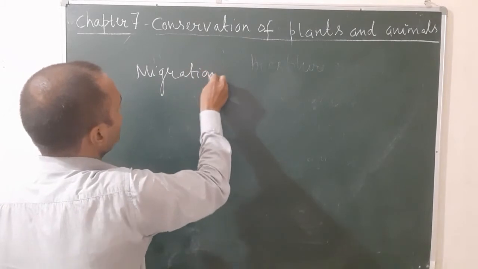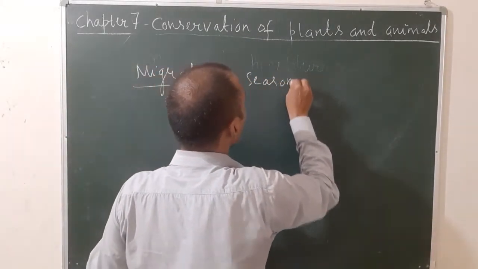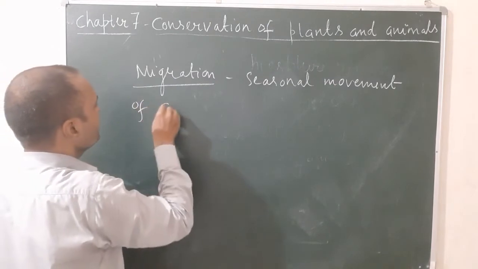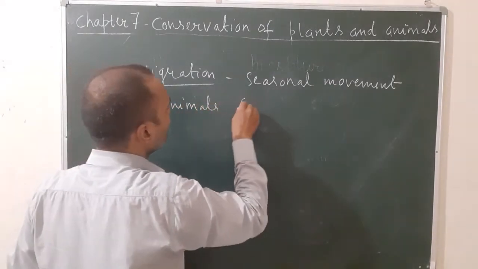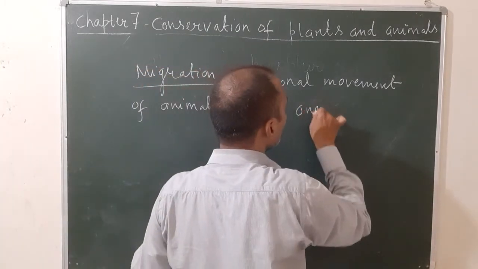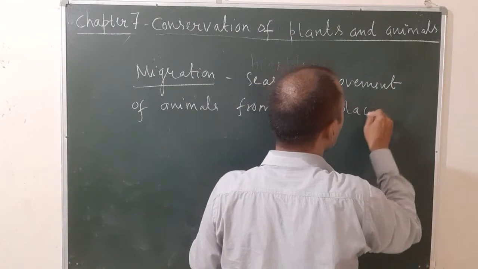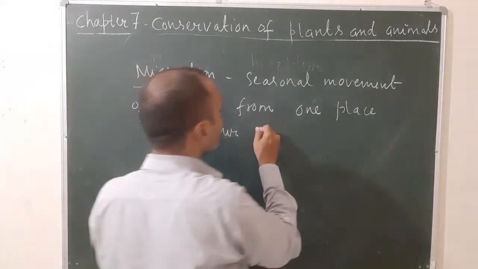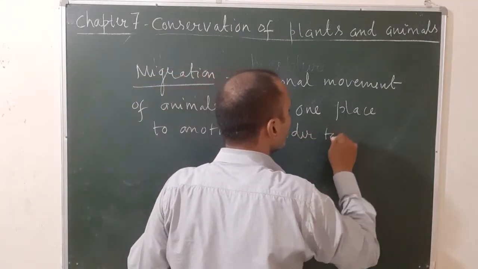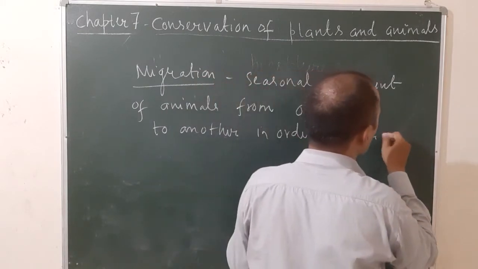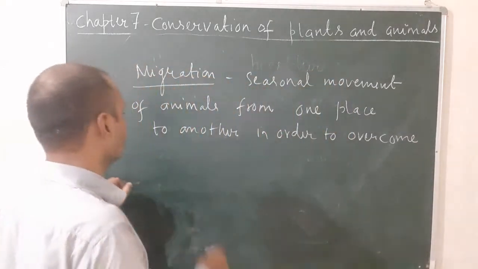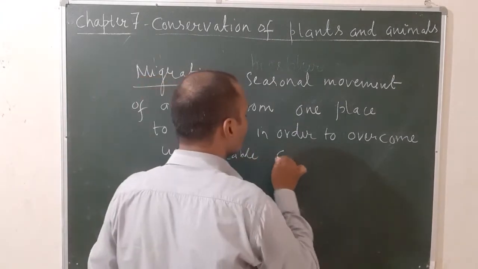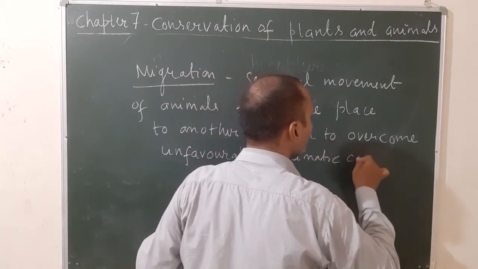Migration may be defined as the seasonal movement of animals from one place to another in order to overcome unfavorable climatic conditions.